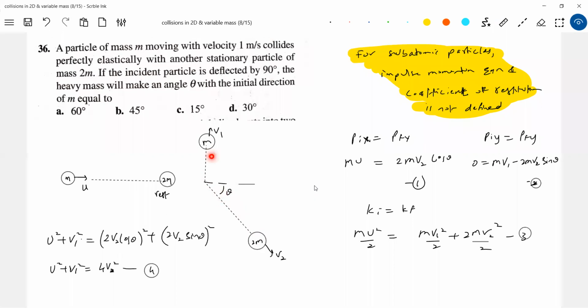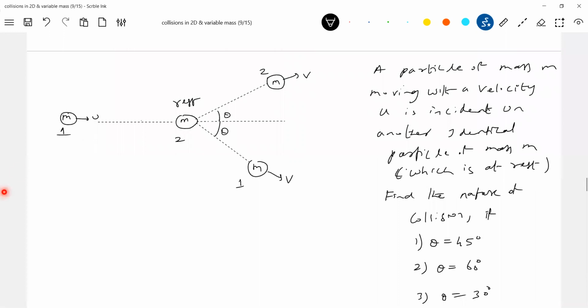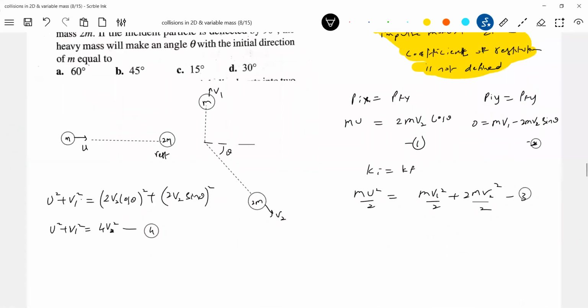Then only momentum along the y-axis will be conserved. Sir, why not let particle 2 move like this? Let particle 1 go up, no problem. Then momentum along the y-axis is initially 0, finally should be 0. So therefore particle 2 must deflect here. Let's take now, this is very important. Sir, how did you get the fourth equation? By squaring and adding 1 and 2. Okay.